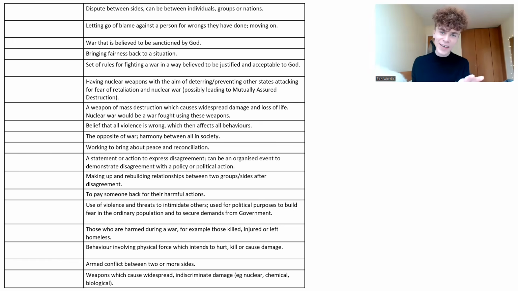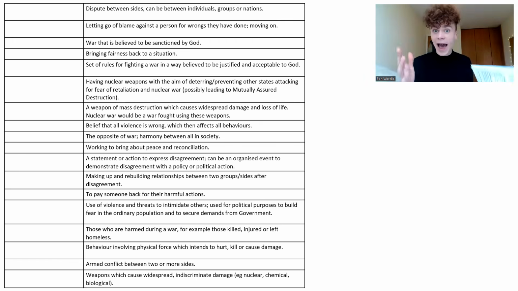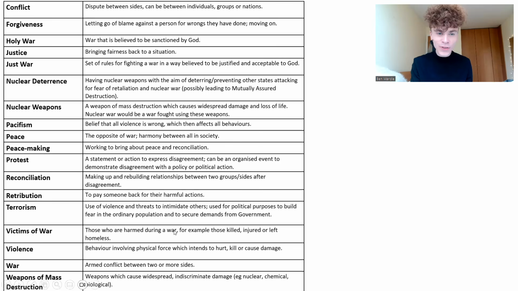The only clue I'm going to give you is that they are in alphabetical order. So that might help you with your recall. So yes, pause the video if you like, see how many of the keywords you already know, and then we shall talk through them today. So let's talk through them, shall we? Here they are on the screen for you.